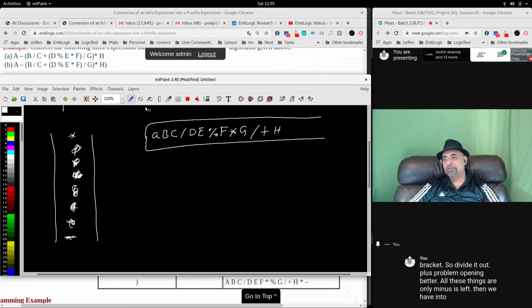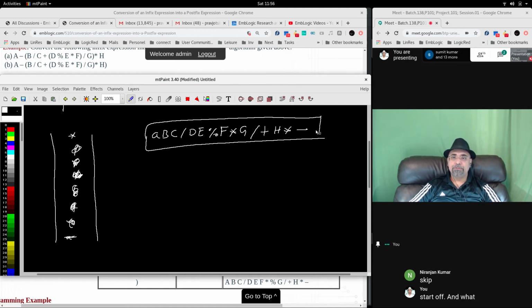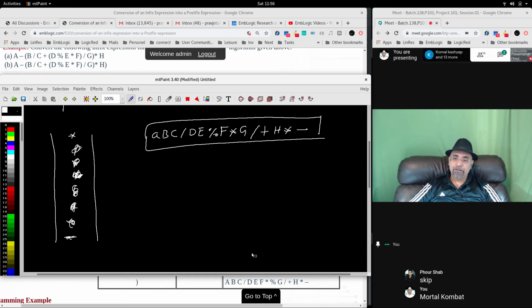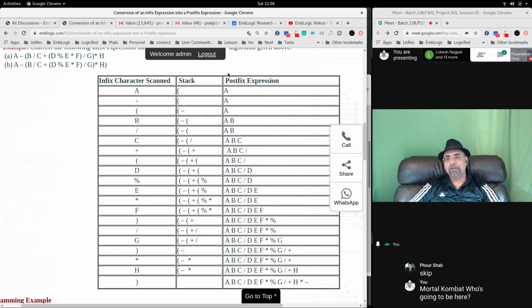End of string. So star popped out, and what is left? Minus popped out. This is going to be the postfix version of the string that you have seen. Oh, I made a mistake. How did mod come first? Something went wrong. So anyway, you will follow this. The whole stack is explained here, how it grows.